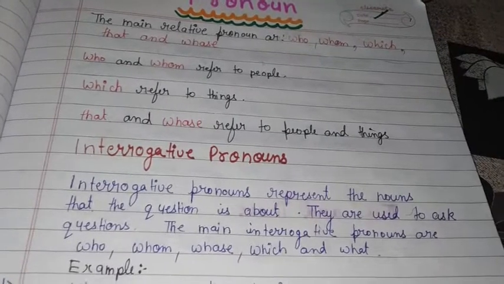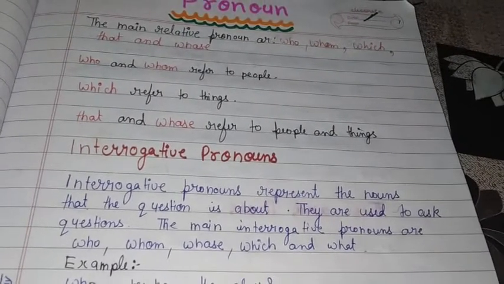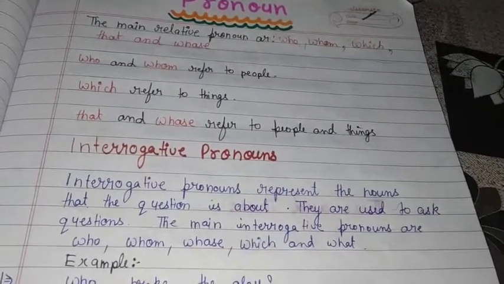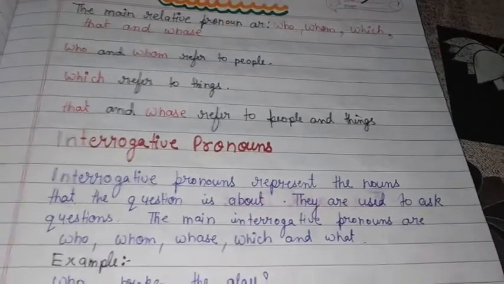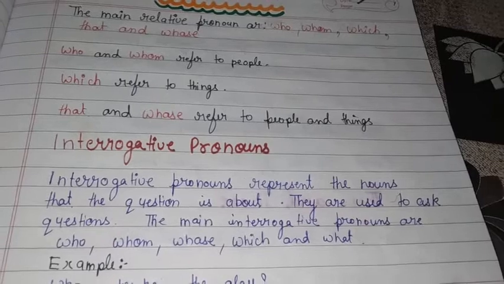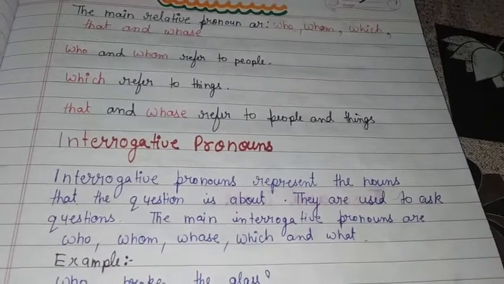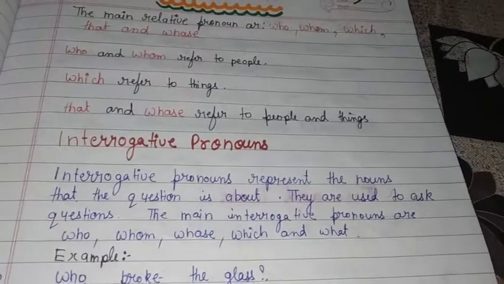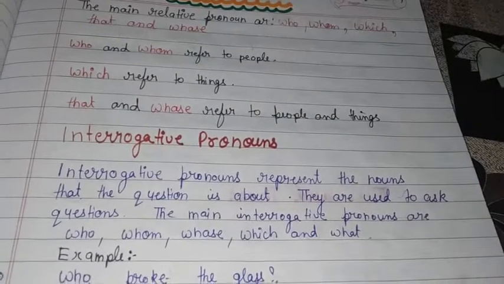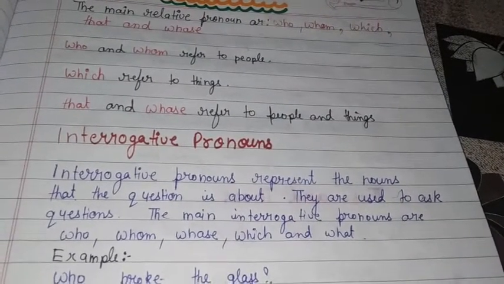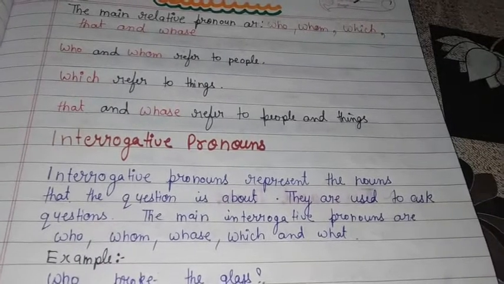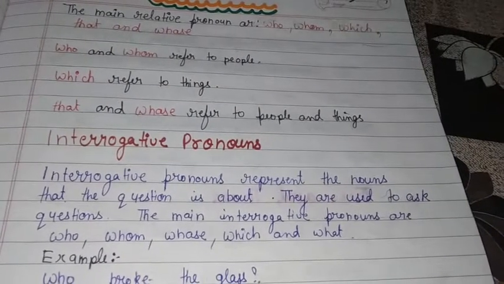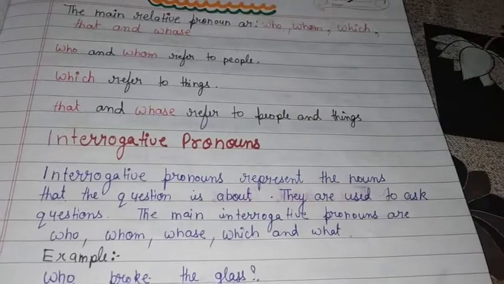The main interrogative pronouns are who, whom, whose, which and what. Interrogative pronouns are always used for asking questions. So what are the main interrogative pronouns? The main interrogative pronouns are who, whom, whose, which and what.